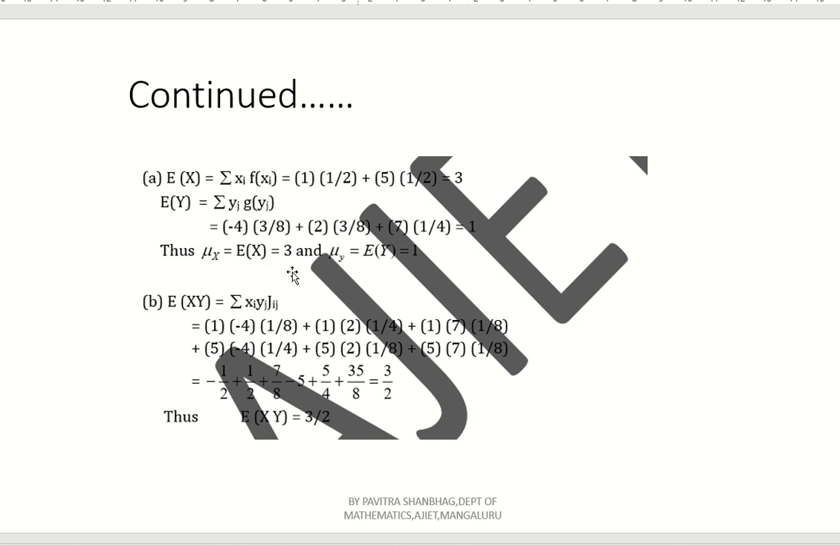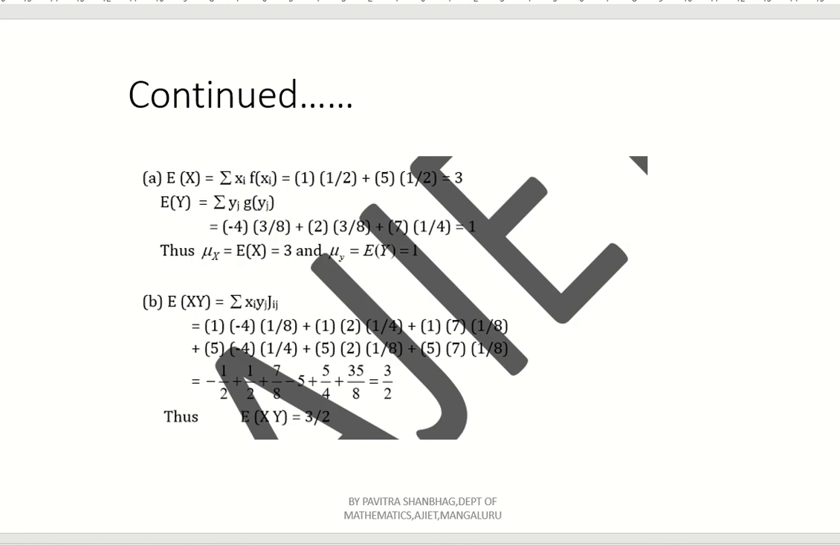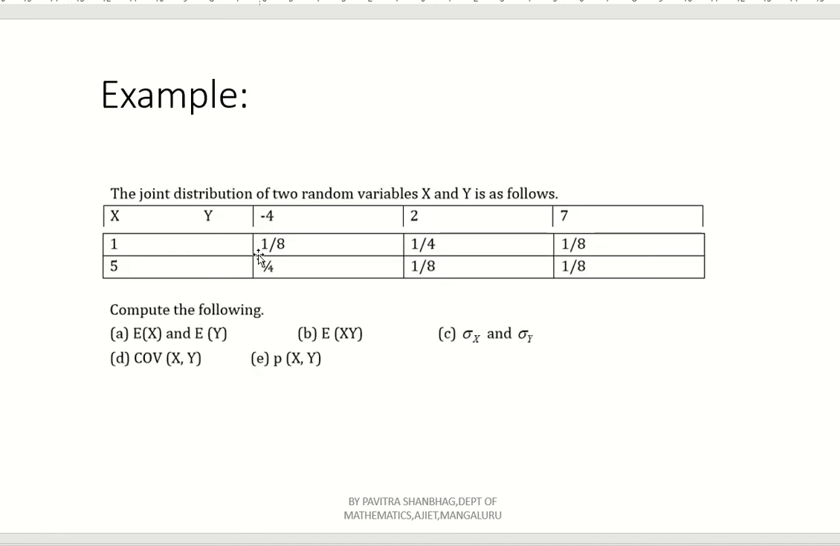Now we have to find the next part. What all did they ask? First, E of X and E of Y they asked. Now E of XY, that is the product of two terms. How to find E of XY? E of XY is nothing but the summation of xi yj into jij. Right? Again here, x1 y1 j11 plus x1 y2 j12 plus x1 y3 j13. Similarly x2 y1 j21 plus x2 y2 j22 plus x2 y3 j23. Only this much, because only 2 rows and 3 columns are given.